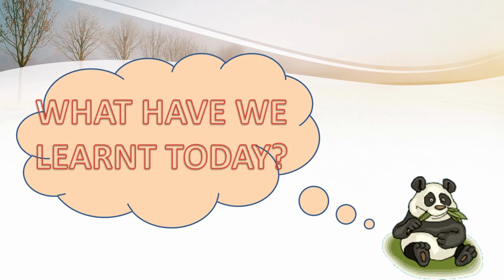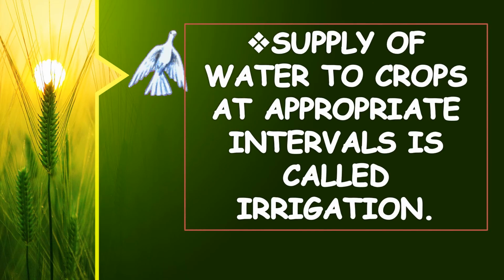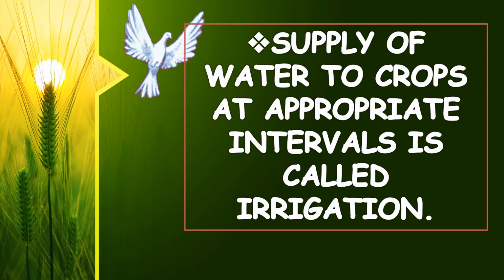It's time for you to note down the key points. What have we learned today? Supply of water to crops at appropriate intervals is called irrigation.